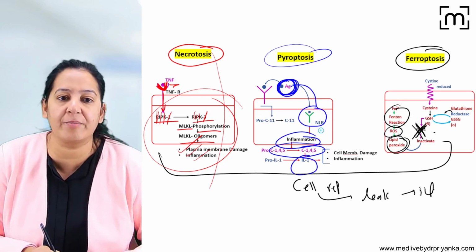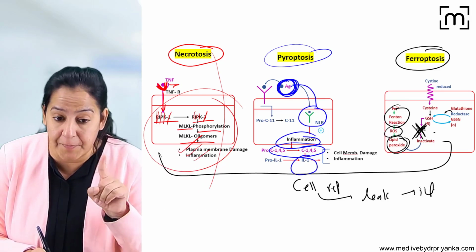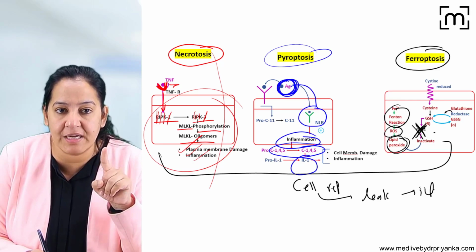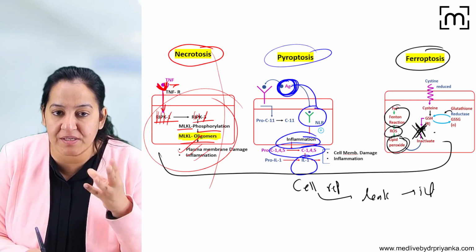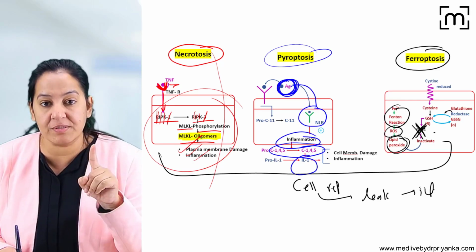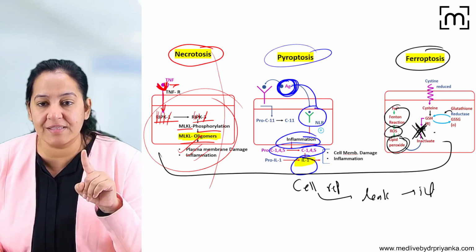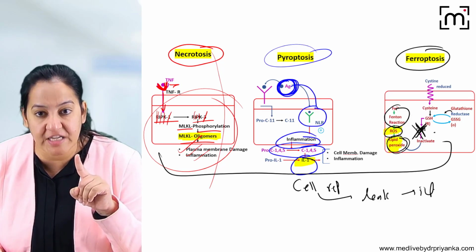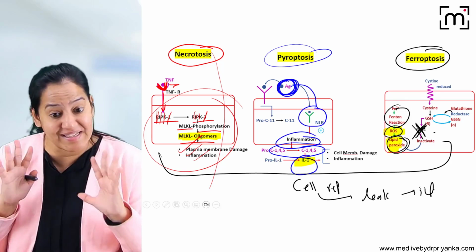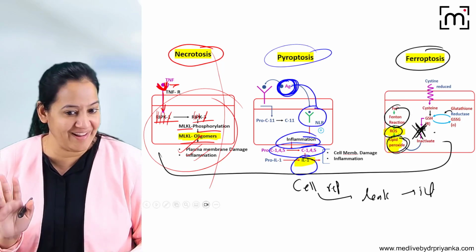That is common in all three. So who is causing cell rupture in each of them? You have to tell me that culprit. In necroptosis, it is MLKL oligomers that cause the rupture. In pyroptosis, it is interleukin 1 that causes the rupture. And in ferroptosis, it is lipid peroxidation, that is reactive oxygen species, that causes the rupture. So that is the culprit. So I hope I'm crystal clear in my concept.